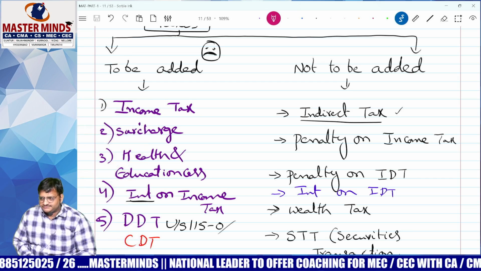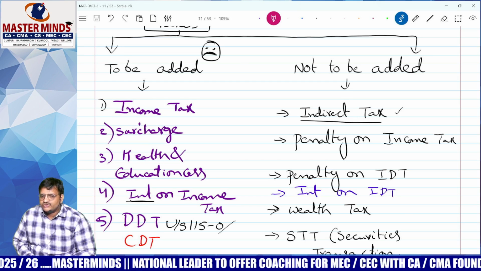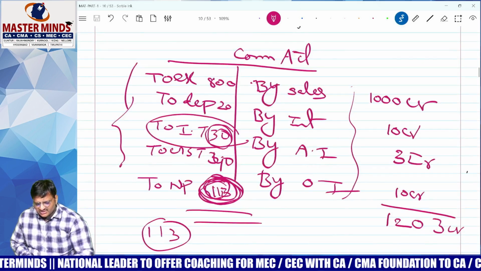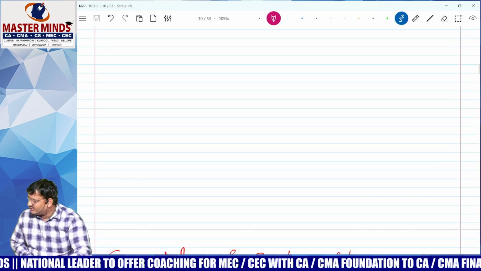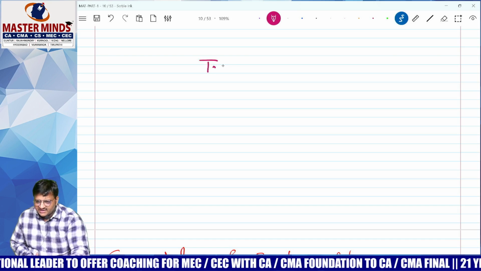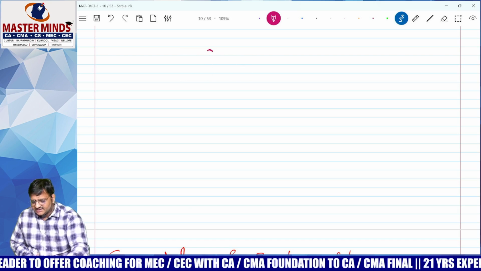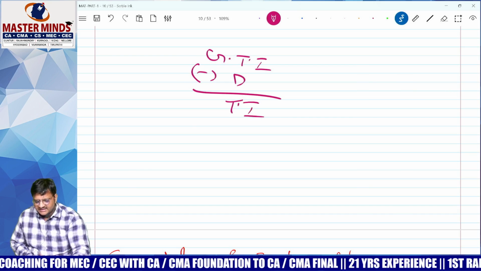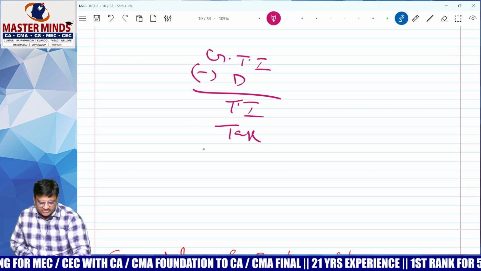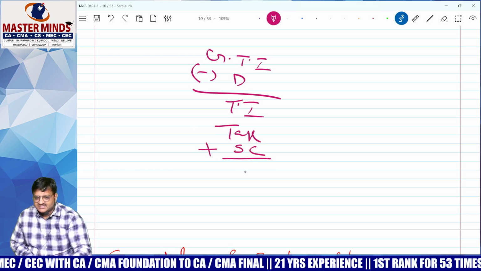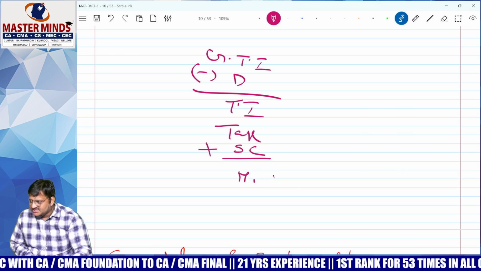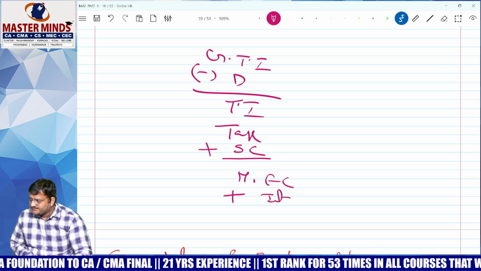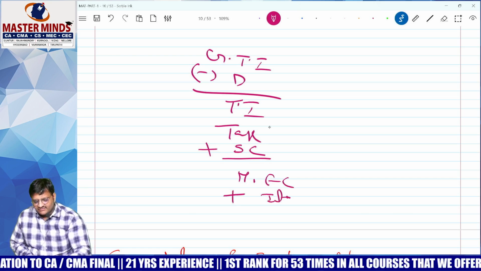Student doubt: how to remember these things? No need to learn by heart. Already you know how to calculate total income and total tax. First you calculate gross total income less deductions, then you get total income. On total income we calculate total tax, on that we add surcharge, then health and education cess, and last but not least interest. Correct? Yes. If we add, that's enough.